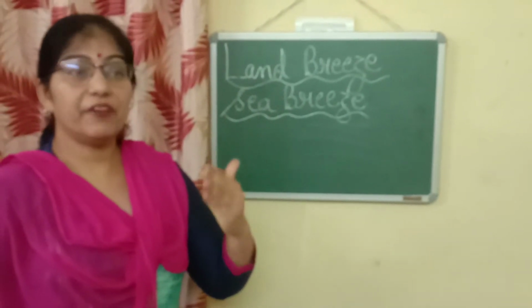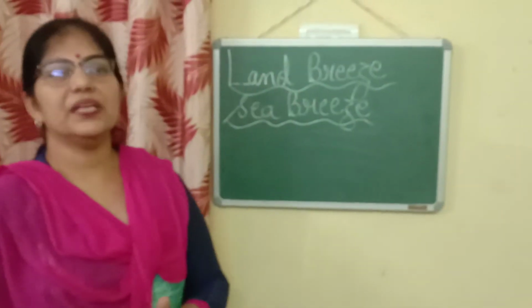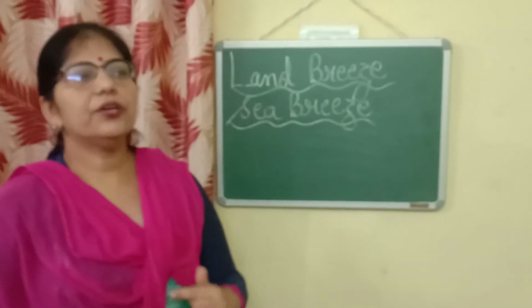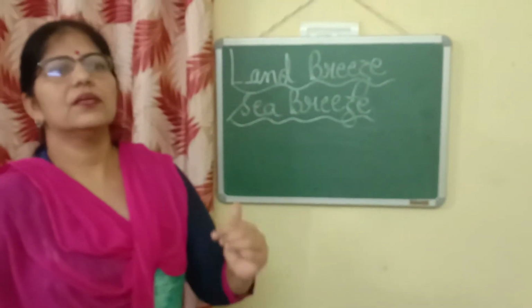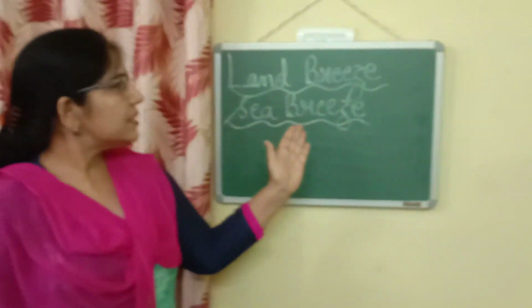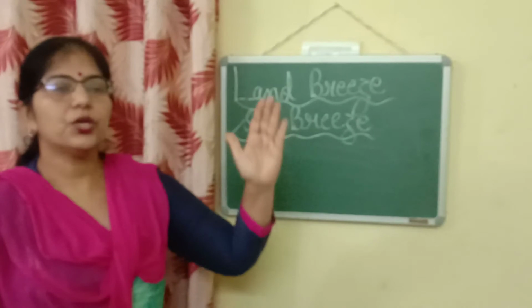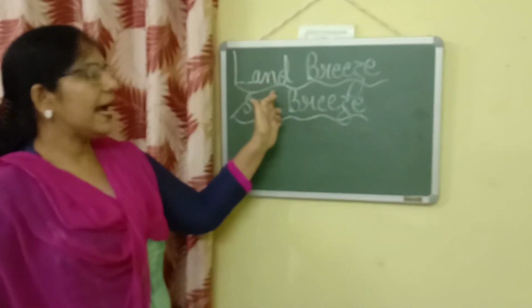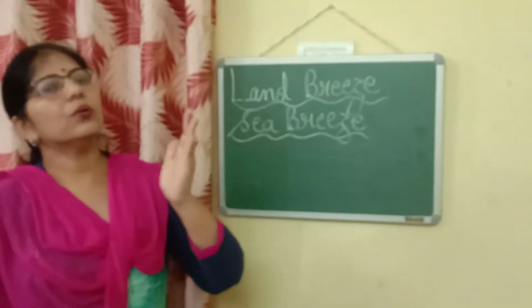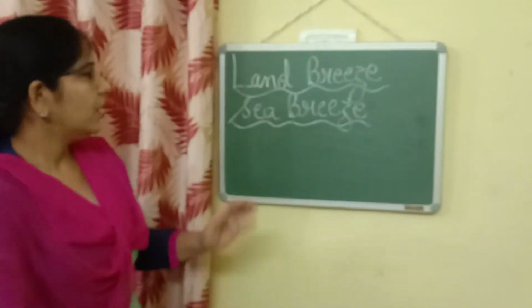While explaining convection, I had told you that based on convection is the concept of land breeze and sea breeze. This, children, you have also studied in class 5th and 6th, so we will just study it again. As the name suggests, what is sea breeze? The wind that blows from the sea towards the land is called sea breeze. And what is land breeze? The breeze that blows from land towards the sea is called land breeze. So we will now study what is sea breeze.